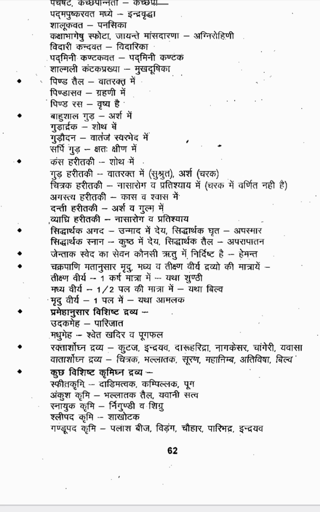Next one is Prameha Anusara Vishishta Dravya. There are 20 types of Pramehas, and for each variety a particular Kashaya is indicated. Here in Udaka Meha, Parijata Kashaya is mentioned. For Madhumeha, Shveta Khadira or Puga Phala Kashaya has to be given. For treating Madhumeha, Shveta Khadira and Puga Phala Dravyas are indicated.